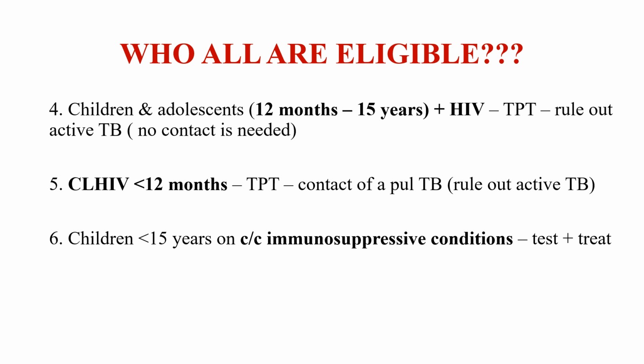And the last one is children and adolescents less than 15 years on any chronic immunosuppressive conditions, as decided by the pediatrician, who shall be tested and treated for latent TB infection. These are the persons who are eligible for latent TB infection management.